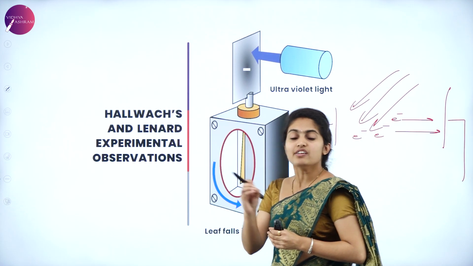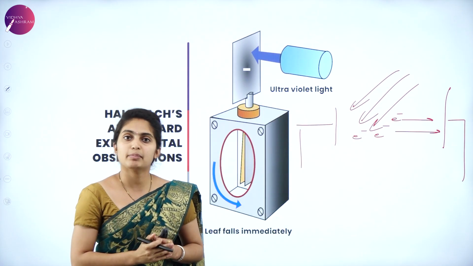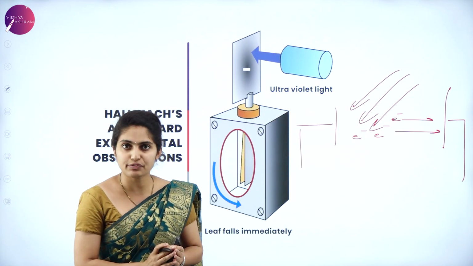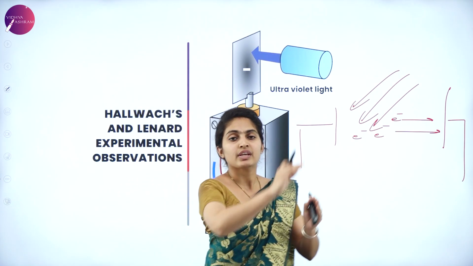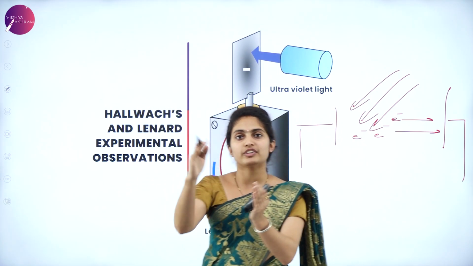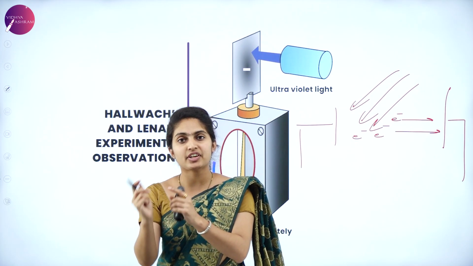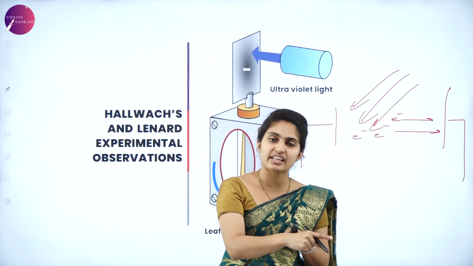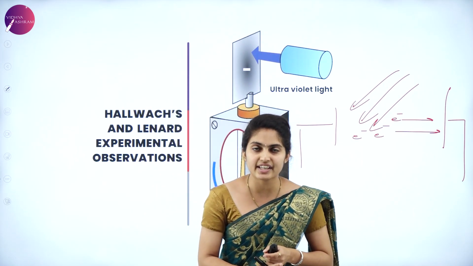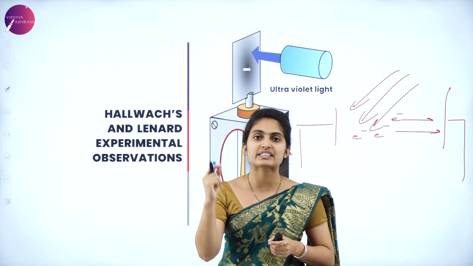Okay, wherein Hallwachs used the zinc plate as the emitter plate. That was the only difference. Other than that, the concept was the same. The UV rays were allowed to fall on the emitter, and the emitter emitted the electrons towards the collector. The collector collected the electrons, which resulted in the photoelectric effect.